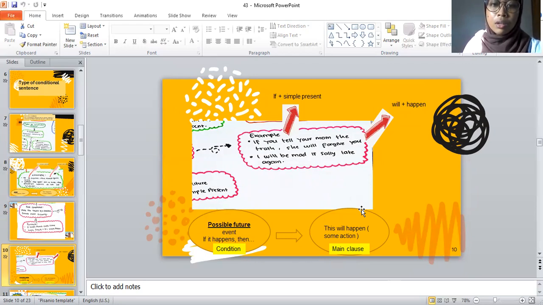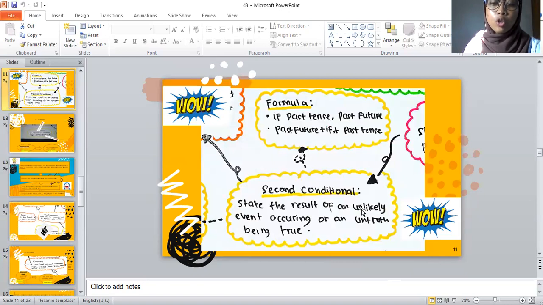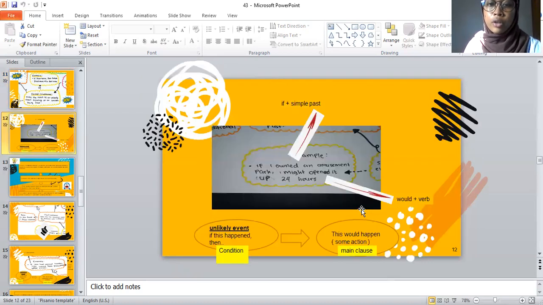Okay. The third is second conditional. Second conditional sentence is a conditional sentence that is used to express when a consequence or result can be realized even though there is a very small chance that it will happen. Second conditional sentences are very suitable to be used to express dreams and wishful thinking. Okay, let's do the example. If I owned an amusement park, I might open it up 24 hours.